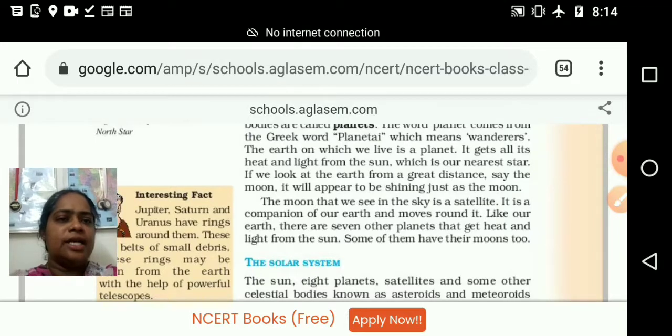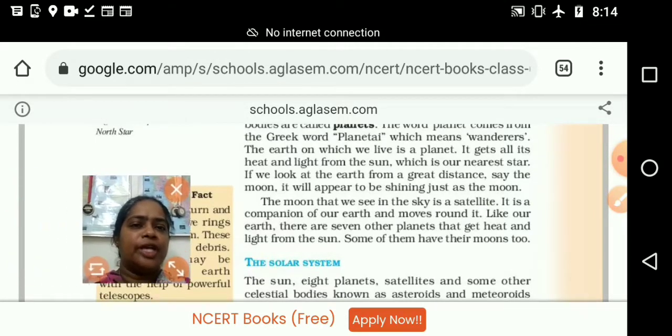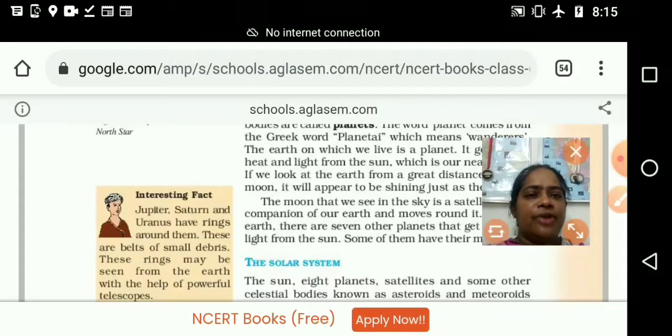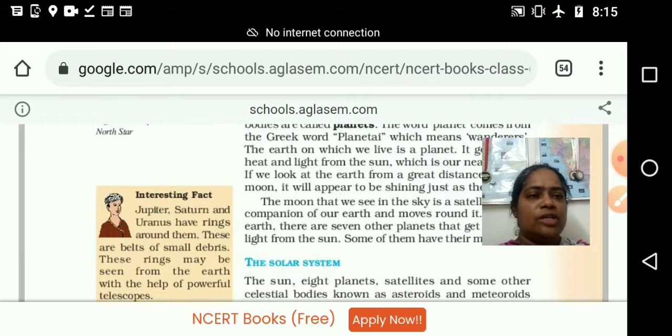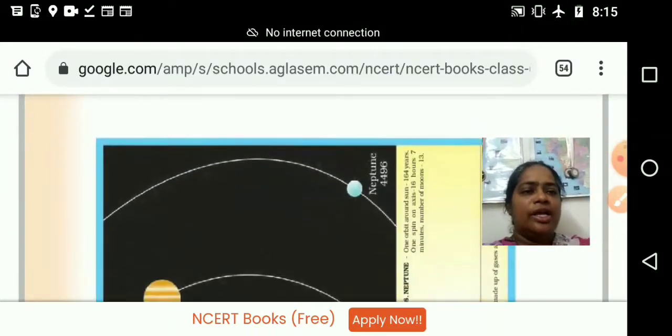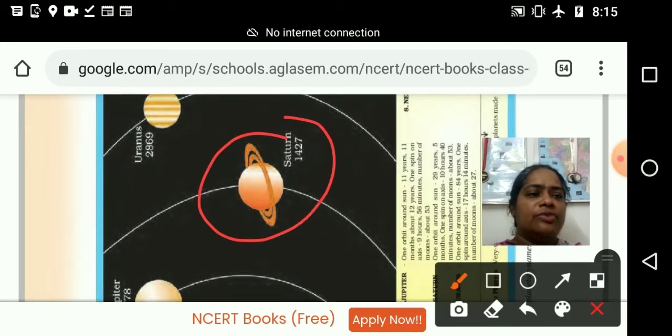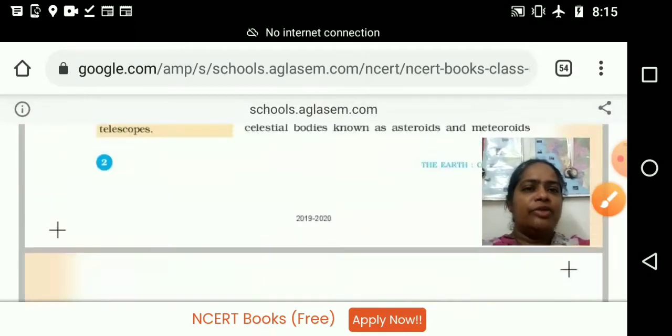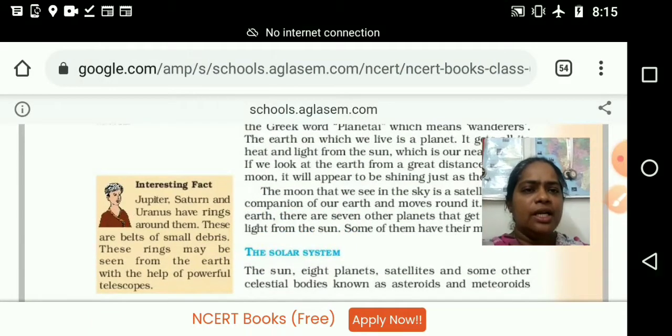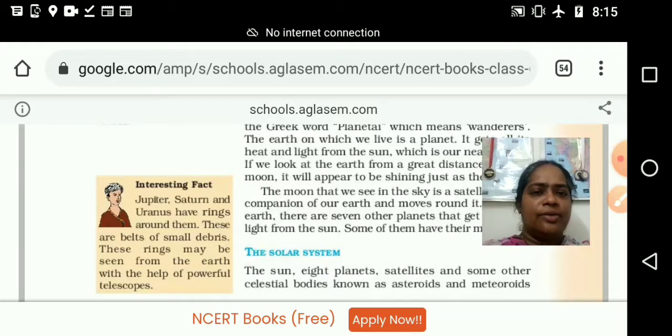Then here on the left side of the textbook, we can see an interesting fact. Jupiter, Saturn and Uranus have rings around them. If we look at the next page, we can see what rings mean. Here you can see some of the planets have their own rings. Which planets have rings? Jupiter, Saturn and Uranus have their own rings. These are belts of small debris.